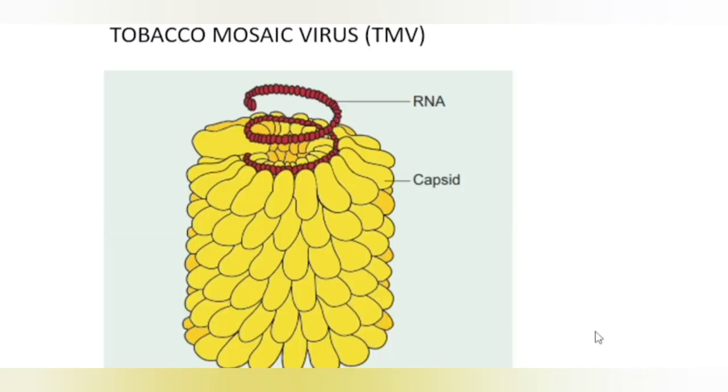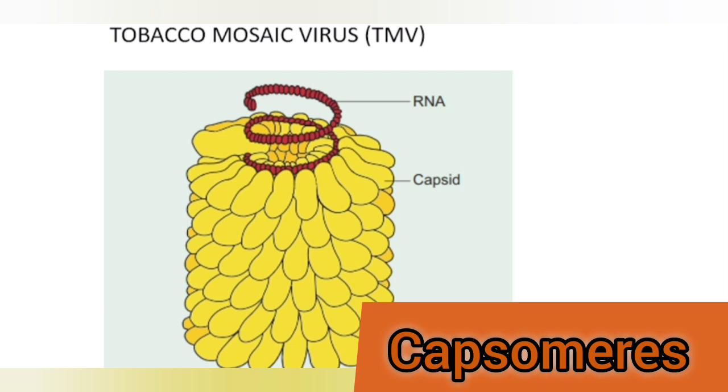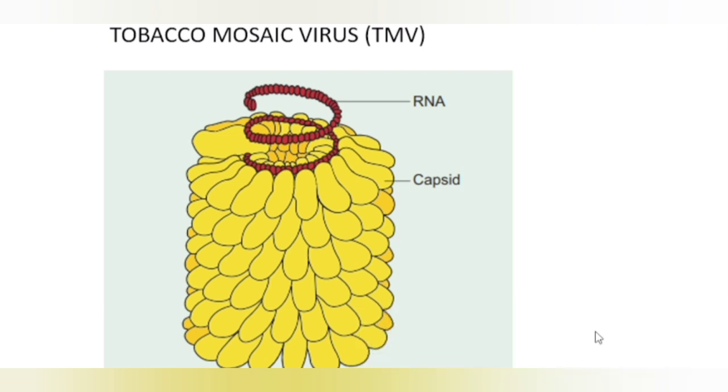Now, in this picture, you can see a tobacco mosaic virus. On the outside you can see a protein coat and inside there is RNA. So this is the structure of a virus. Do they have a cell? No plasma membrane, no cytoplasm, no cell organelles, no nucleus. But genetic material is there. That genetic material can be DNA or RNA, and it is protected by a protein coat. The protein coat has many individual units. You can see here many small structures. Those are capsomeres. Together they form a covering called a capsid.